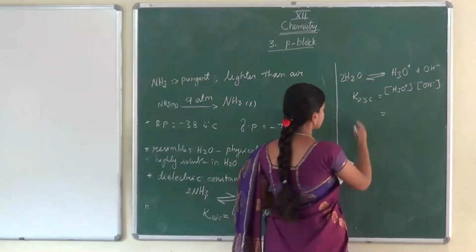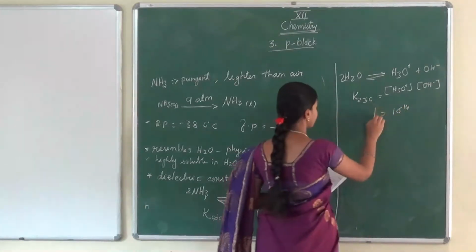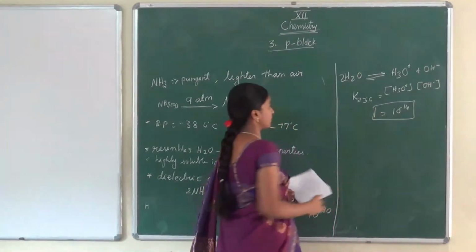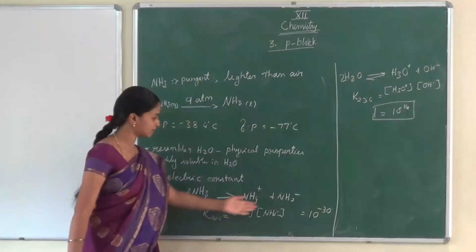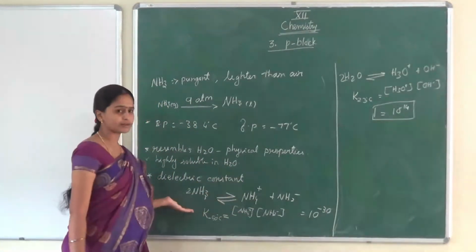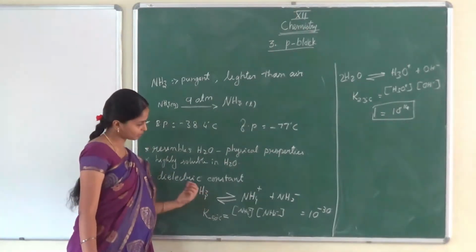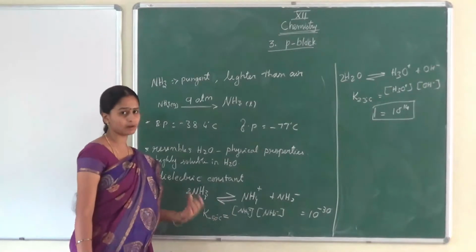The dielectric constant of water is 10 power minus 14. Now we can compare the two. We can say ammonia is the best solvent to separate the ions for a long time.